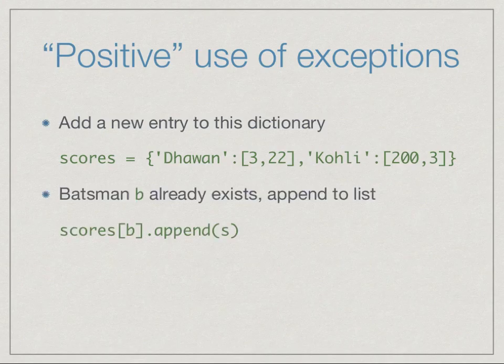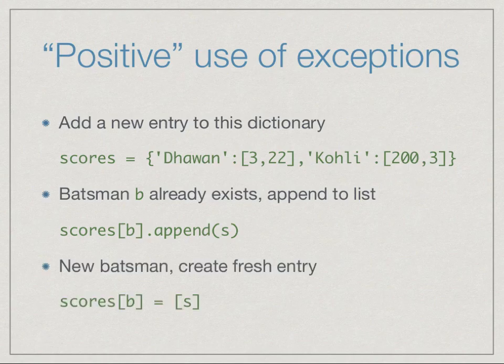Now, suppose we want to add a score to this. The score is associated with a particular batsman B. So we have a score S for a batsman B and we want to update this dictionary. Now there are two situations. One is that we already have an entry for B in the dictionary, in which case we want to append S to the existing list scores of B. The other situation is that this is a new batsman.